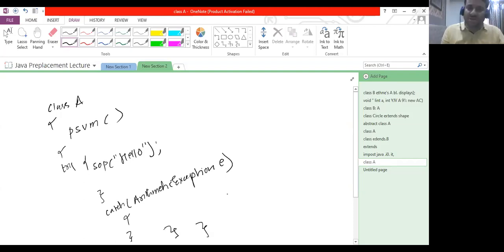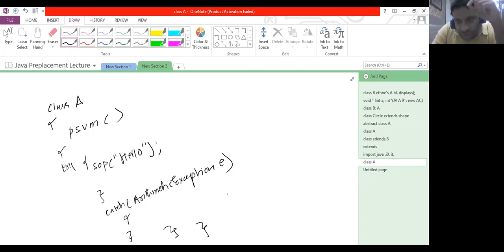Now, if you see the try block, it contains a simple output statement. So there won't be any arithmetic exception here, because the denominator will not be zero, as there is no division at all. So the chance of generating an arithmetic exception is not there. But suppose I still want this try block to generate an arithmetic exception. How is this possible? There is no division, and the denominator is not zero.